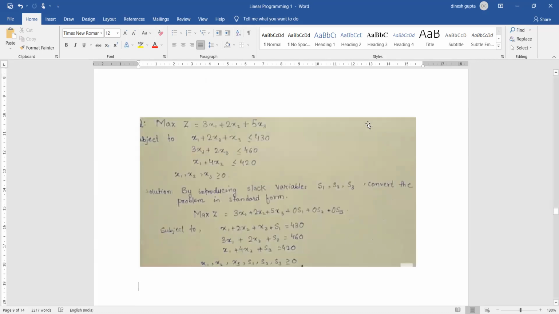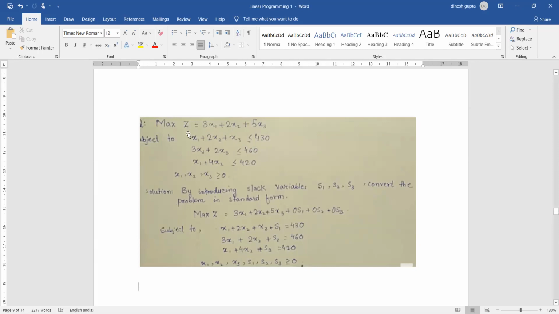Let us suppose that any problem that is given can be converted into the standard form, and here the standard form has been given. We have already learned how to convert that into the standard form, so that step has not been explained in detail here.